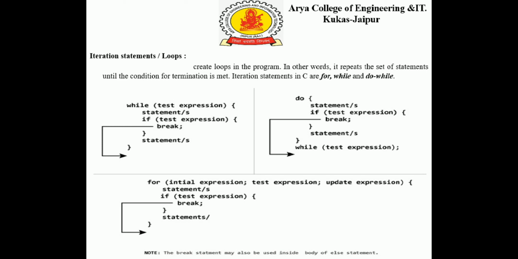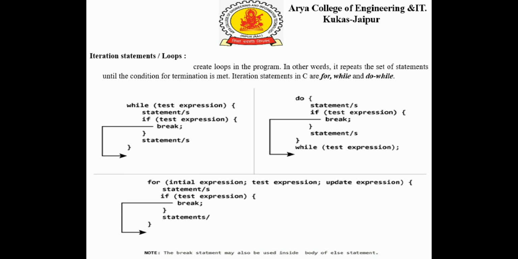We can see there are three types of iterative statements: while, do while, and for. One by one, we will be seeing their syntax. While loop, first of all, has a condition and a block of code. The block of code will be executed until the condition holds true.